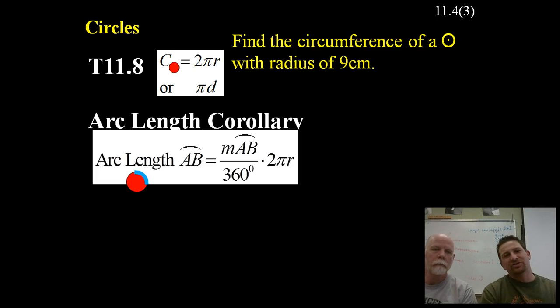Now, remember, circumference, guys, is just another way of saying perimeter, but we say circumference for a circle. So, not much difference here. It's just the distance around, but we call it circumference. And there's two ways to find circumference of a circle. You can go 2 times pi times the radius, or you can go diameter times pi.